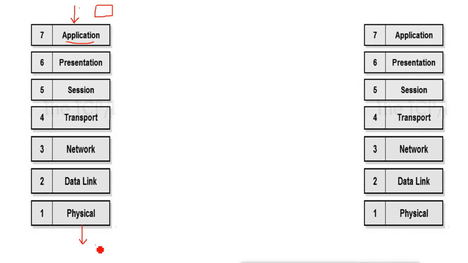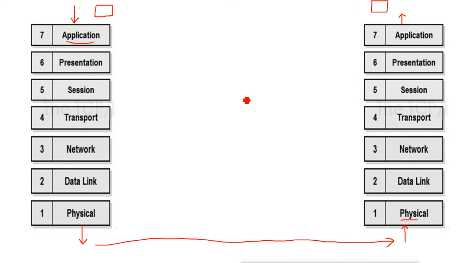When it reaches the destination machine and tries to enter it, the first layer it will meet will be the physical layer, and then data link layer, network layer, transport layer, session layer, presentation layer, application layer, and the data will go into your system and you will see the data in your device.